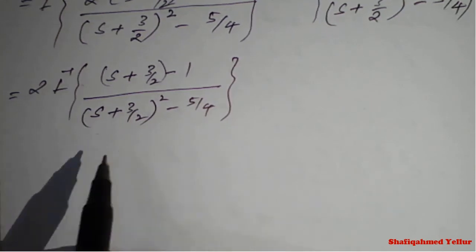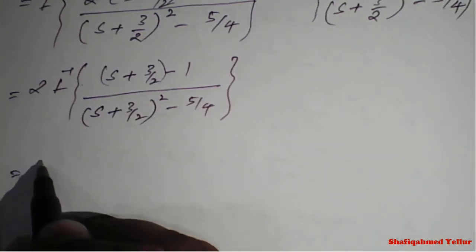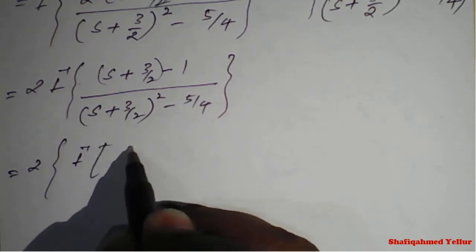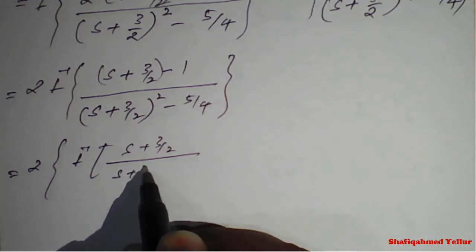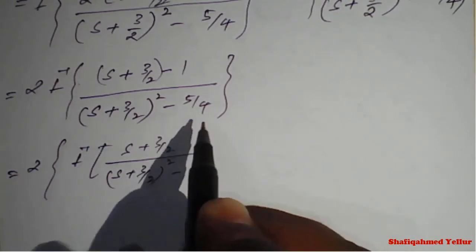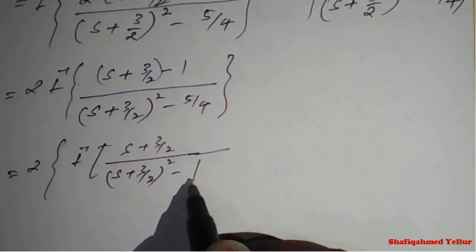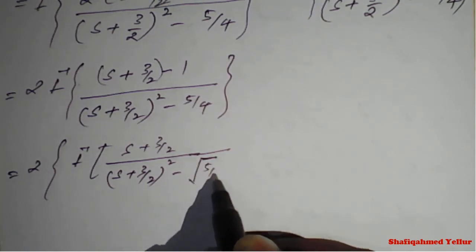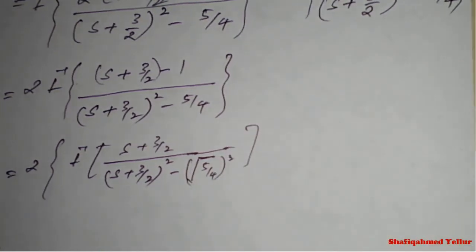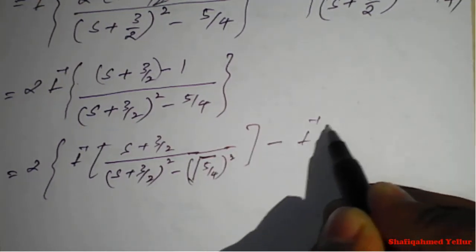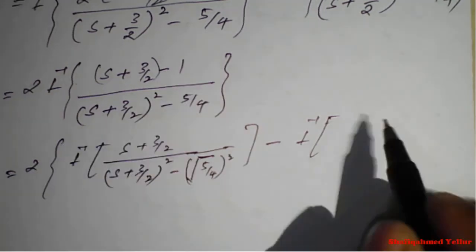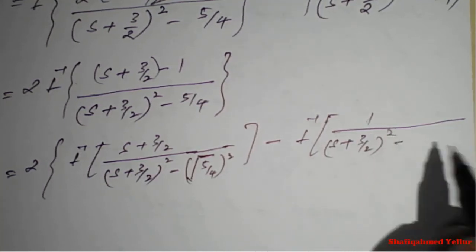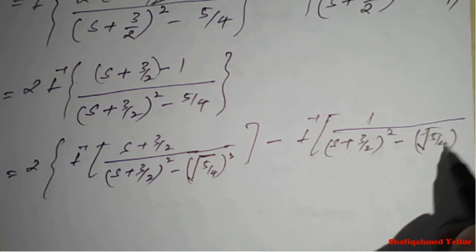Instead of that, here we have 2 terms in the numerator and 1 term in the denominator, and we will separate it into 2 brackets. The first term is the Laplace inverse of s plus 3 by 2 whole divided by s plus 3 by 2 whole square minus, writing 5 by 4 as root of 5 by 4 whole square, and minus the second term, the Laplace inverse of 1 upon s plus 3 by 2 whole square minus root of 5 upon 4 whole square.